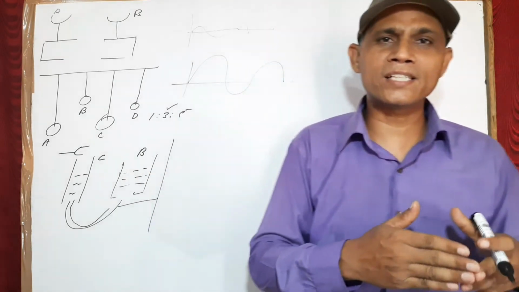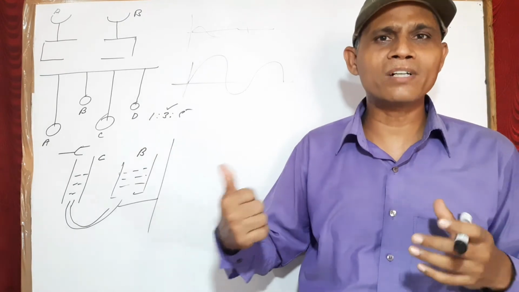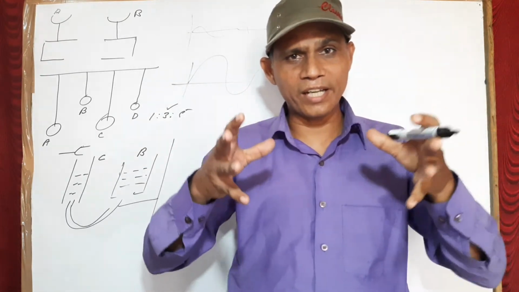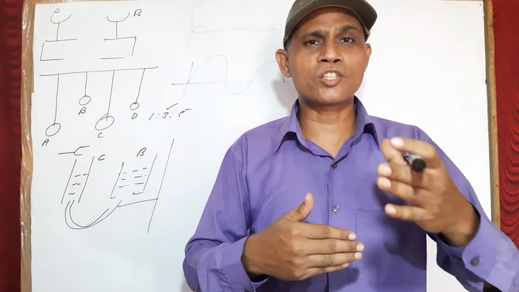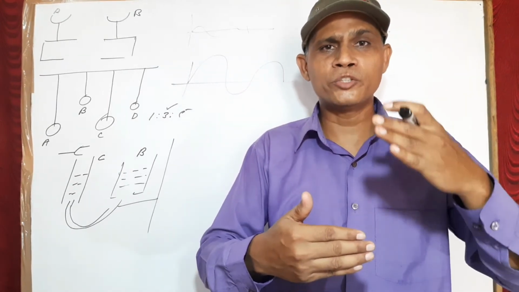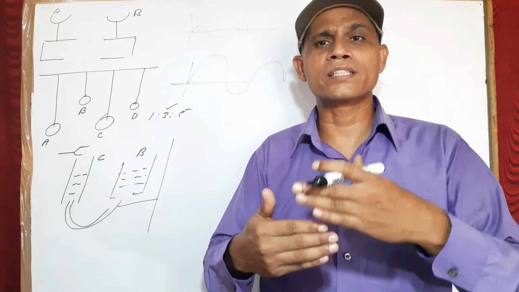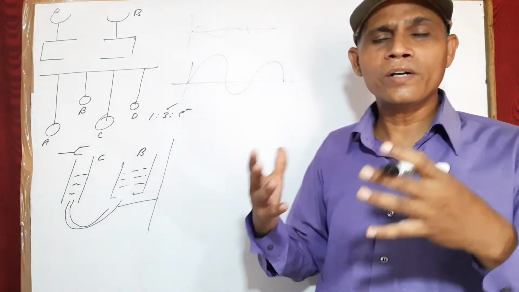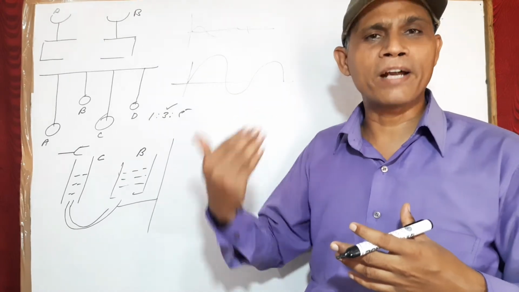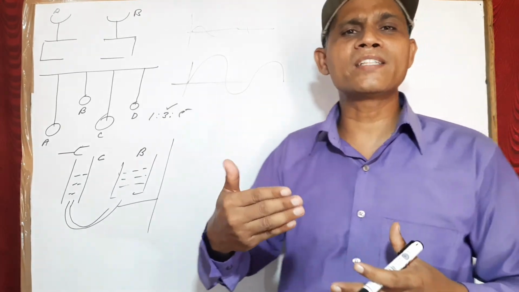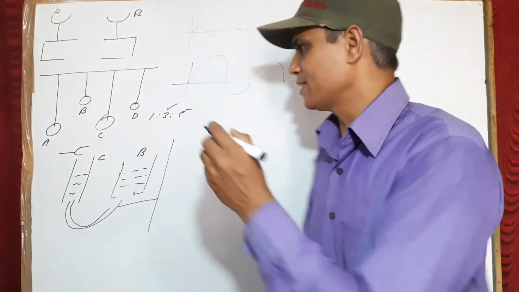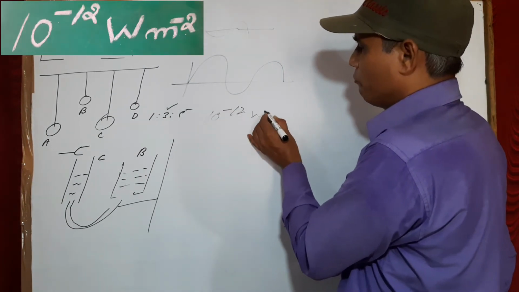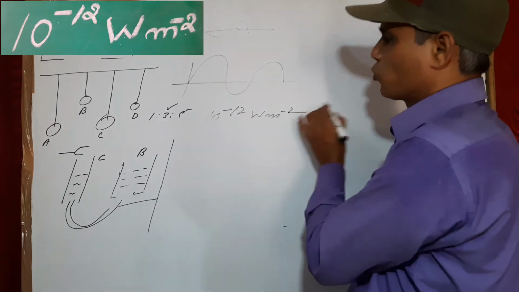The next thing is intensity of sound. What is intensity of sound? Intensity of sound is the energy transferred per unit area per second. That is known as intensity. Now intensity depends upon certain factors, and the minimum intensity for audible sound is 10 raised to the power minus 12 watt per meter square.